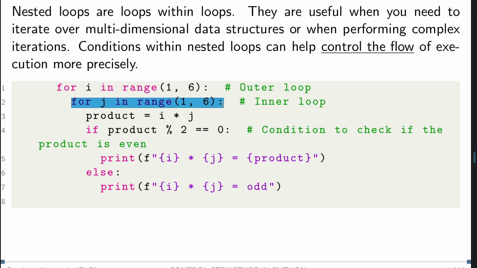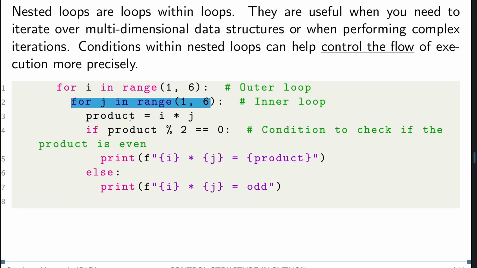This is the inner loop. This is the outer loop. That means if this one is 1 for the first time, it will run this code and make a check from 1 to 5 for every single instance of this. When this one is now 2, this code will also run from 1 to 5.